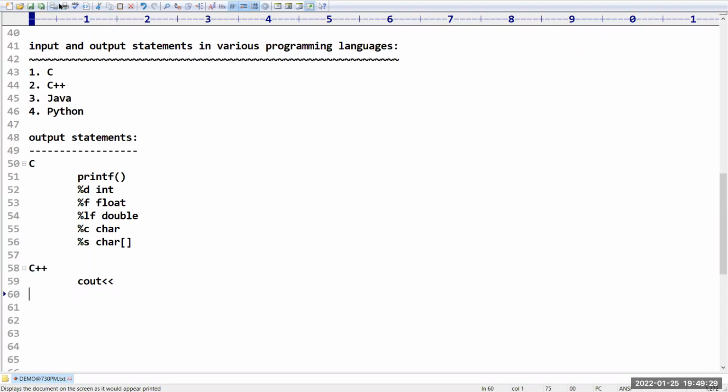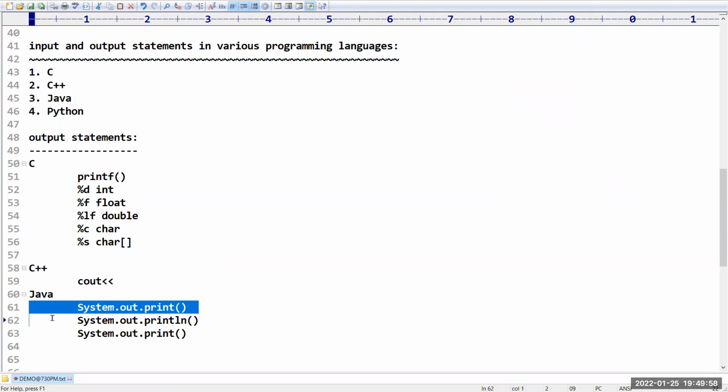Next, sir, what about Java? If you take Java, System.out.print is there, which is used to print the content on the screen. Similar to this, we have one more output statement, which is println. The difference between the first statement and the second: in the case of print, whatever content you have taken will be printed on the screen, but control will stay in the same line.